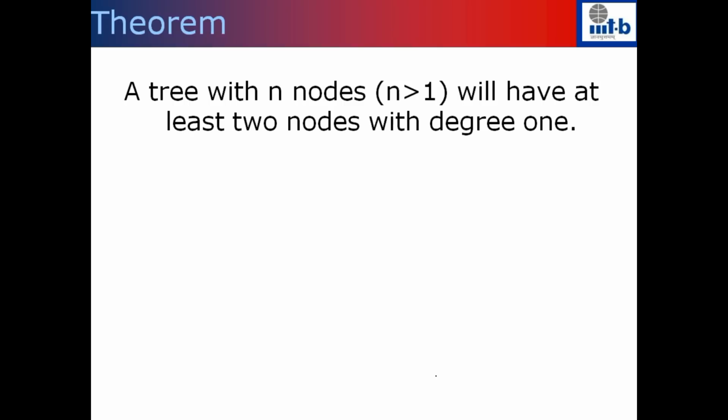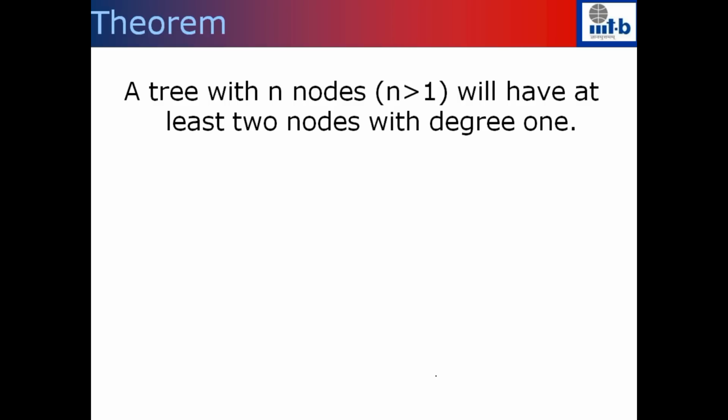This theorem is on trees. If you give me a tree with n nodes, n at least 2, this tree should have at least 2 nodes with degree 1. If you just look at these trees as a tree, then the degree 1 nodes are basically the leaf nodes. So what this theorem is saying is that if you give me any tree with at least 2 nodes, then the tree should have at least 2 leaf nodes. Leaf nodes in this context are defined as degree 1 nodes.